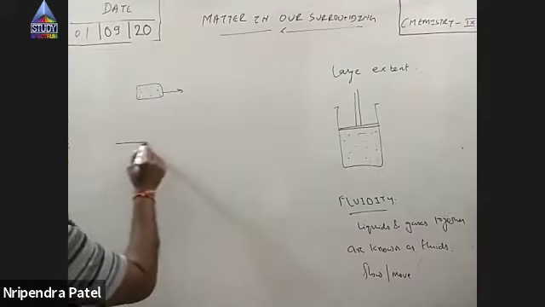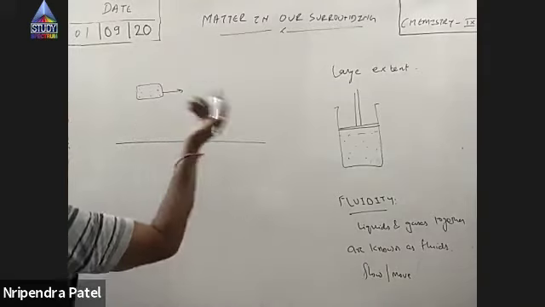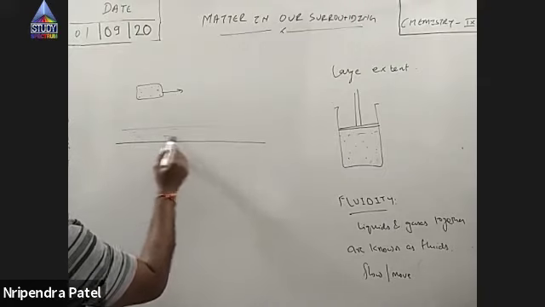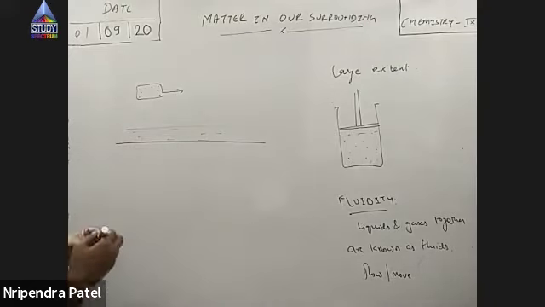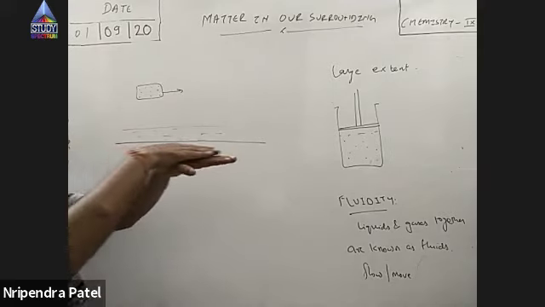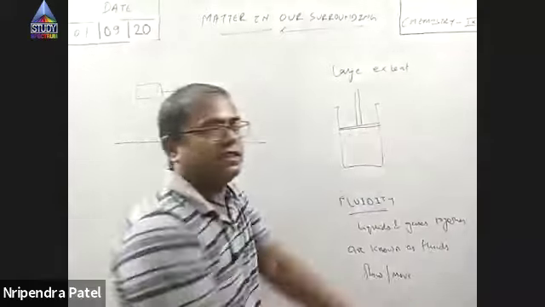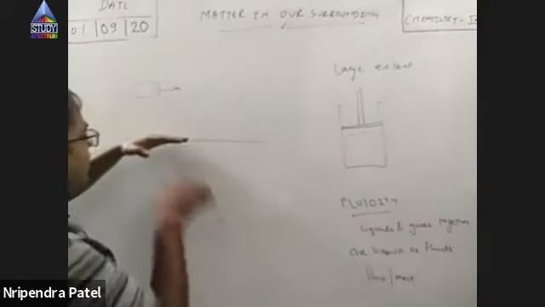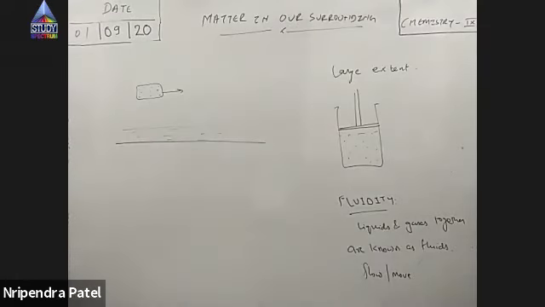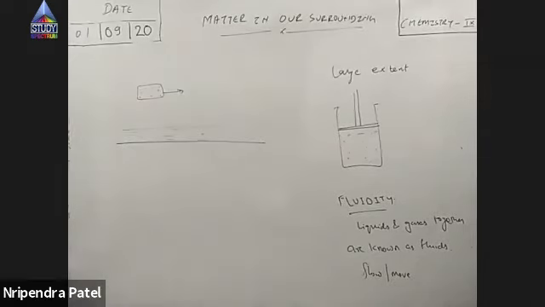Whereas if this is a channel or canal in which water is flowing, actually water flows means what? There are layers of water, one sliding over the other, this way, right? So this is what we say is flow. So liquids and gases flow, whereas solids move.